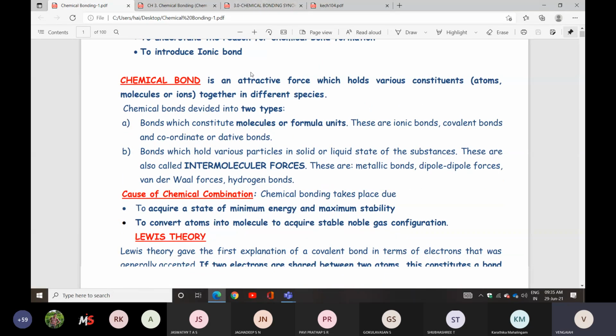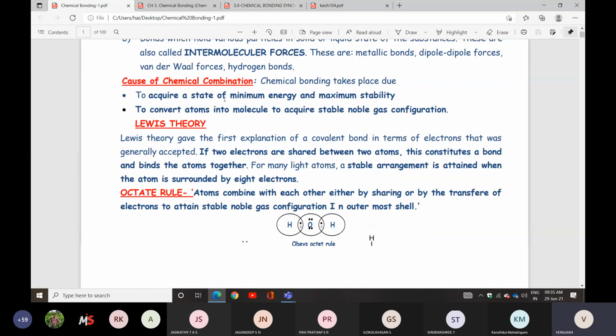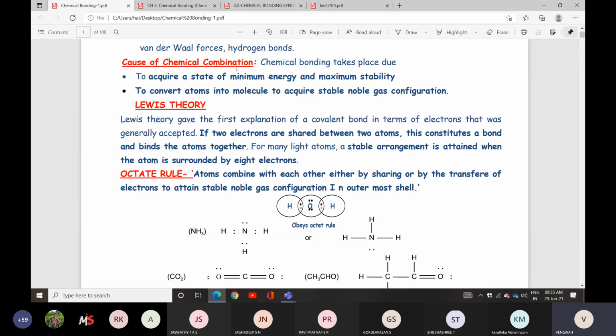After that, the cause of chemical combination. What is the reason? To acquire a state of minimum energy and maximum stability. The next one is to convert atoms into molecules to acquire a stable noble gas configuration.